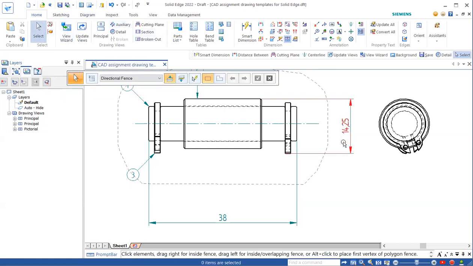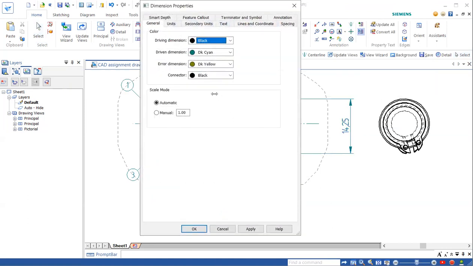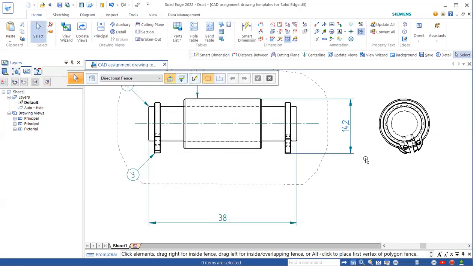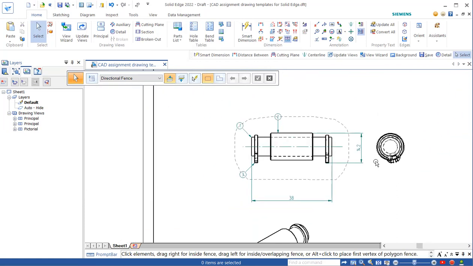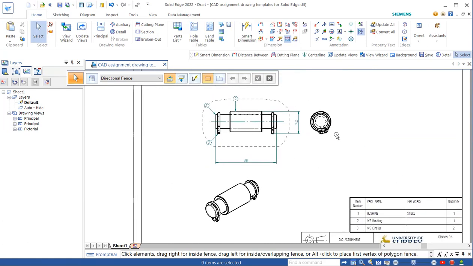So 1 decimal place. This is 2 decimal places. So you can click on select and right click on dimension and properties here in the units part. You can change to 1 decimal place. Click OK. So that becomes 14.2.